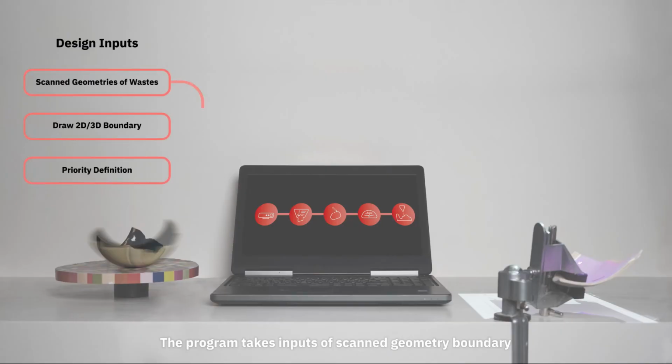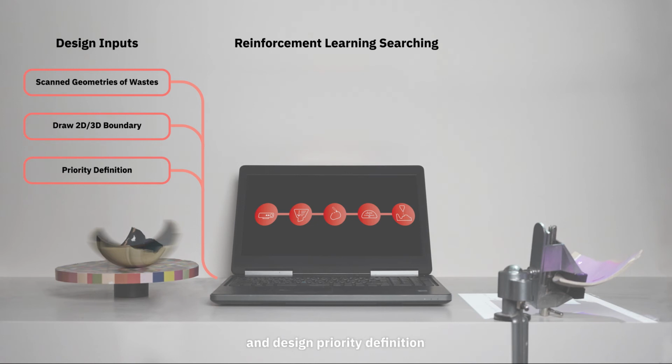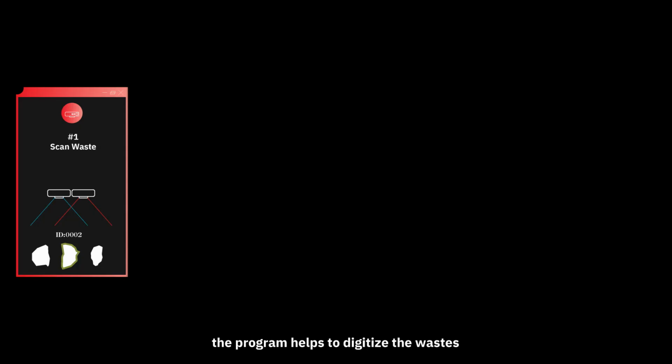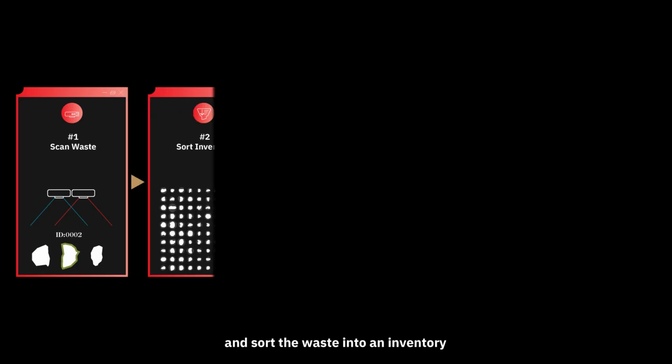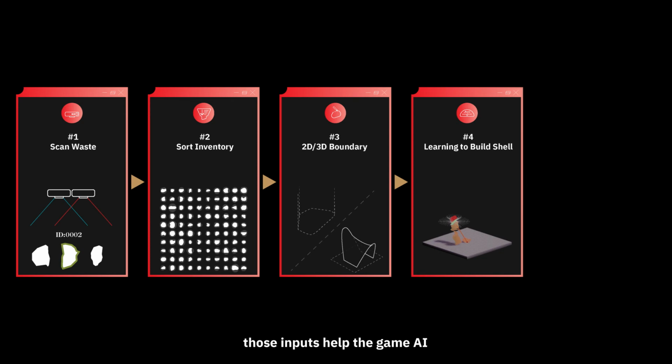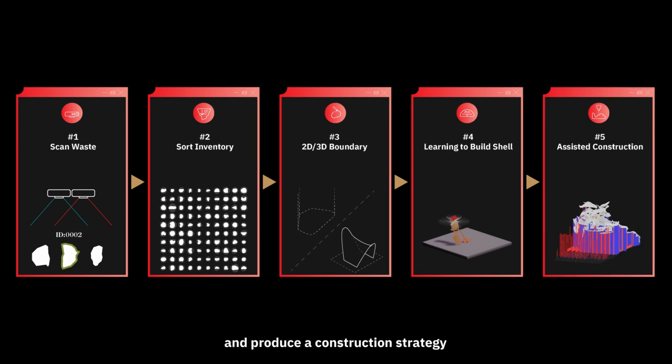The program takes inputs of scan geometry, boundary, and design priority definition into the engine for reinforcement learning searching and generates a shell with construction guidance of each fragment and construction sequences. The program helps to digitize the waste and sort the waste into an inventory, then it generates boundaries according to the inventory and user constraints. Those inputs help the game AI to play millions of times to assemble a shell and produce a construction strategy.